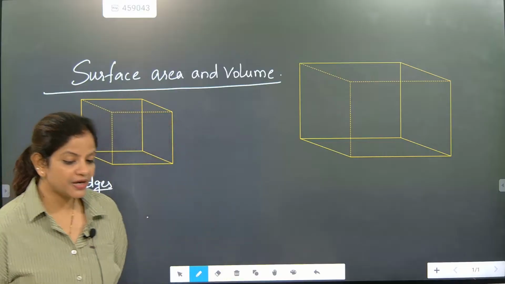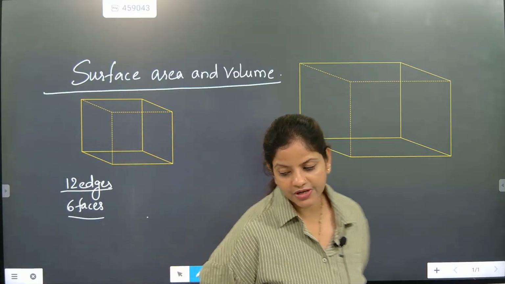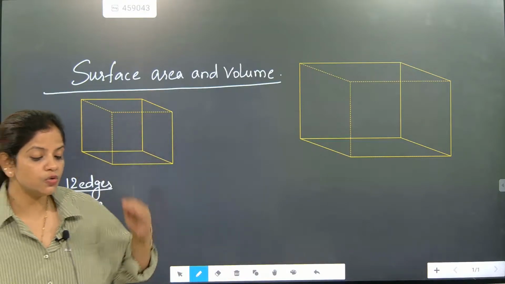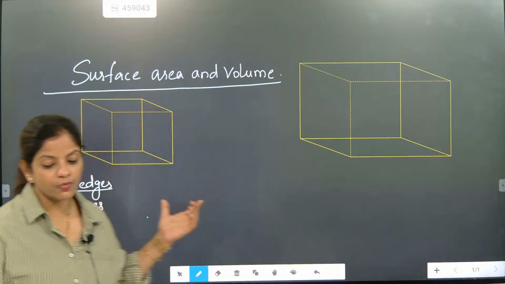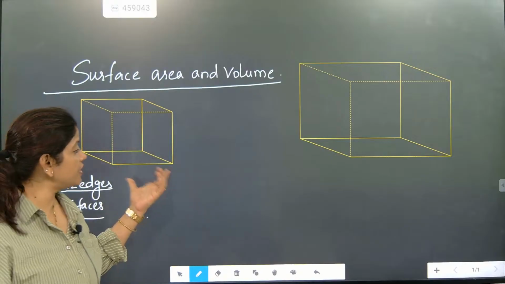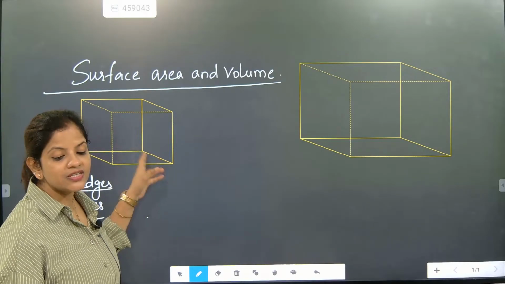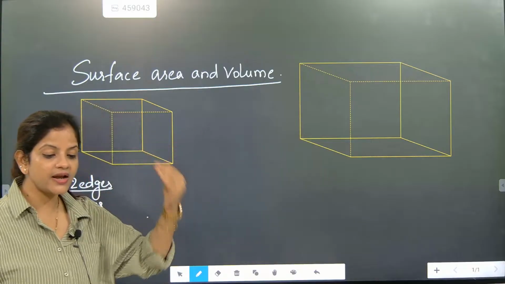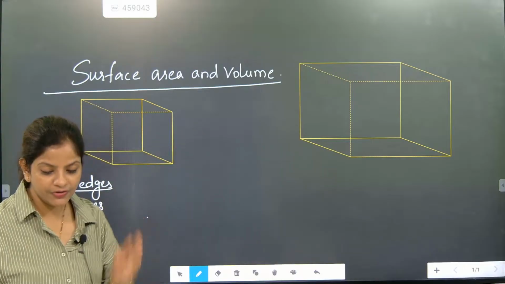So now please pay attention here. You are absolutely correct, beta. So here the most important thing is the cube and cuboid. See, where cube all sides are equal, and those sides we are calling edges. But in a cuboid, length, breadth, and height will all be different, beta.